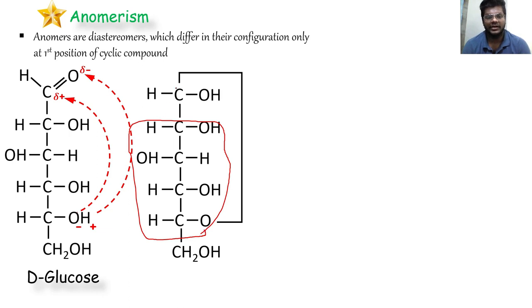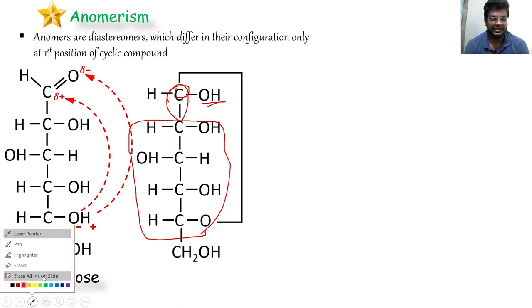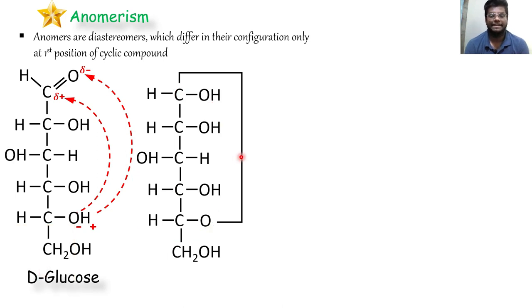So this carbon is attached to the OH as well as to the OR. Such compounds are called hemiacetal compounds, and this is how a closed structure of glucose looks. But this is just for our representation purpose. In actuality, it looks like a closed ringed structure. Wait, like this.